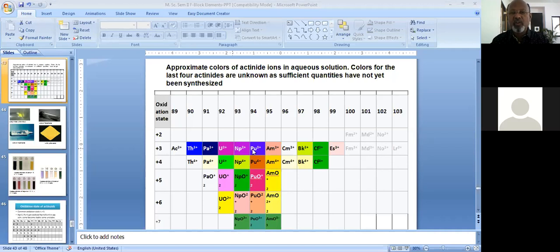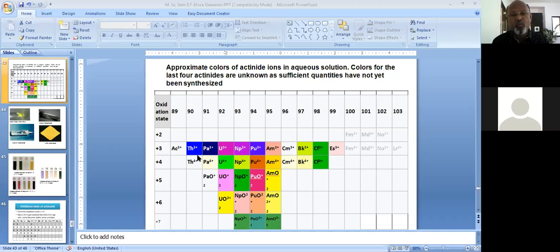Uranium, neptunium, plutonium, americium show different colors, from pink to faint skin color. Curium shows a very faint ivory color, berkelium shows yellow, and californium shows a green color. But einsteinium, having atomic number 99, even though it has a plus 3 oxidation state, does not display any color.